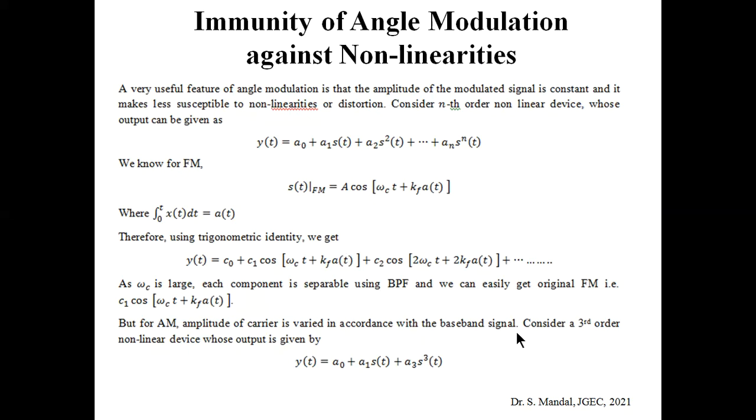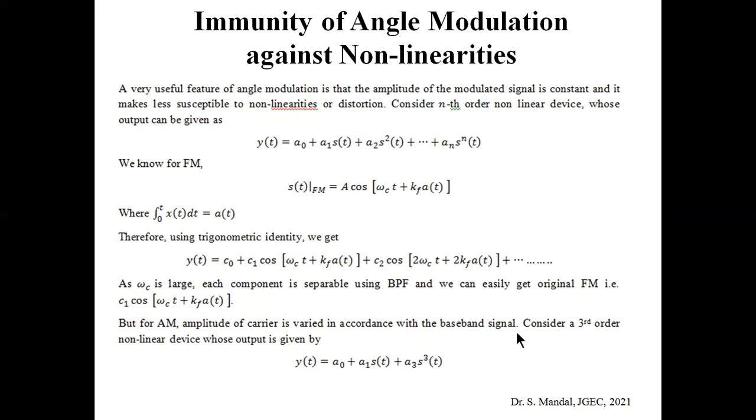Now we are dealing with another important topic, the immunity of angle modulation techniques against the non-linearity of the device. A very useful feature of angle modulation is that the amplitude of the modulated signal is constant, which makes it less susceptible to non-linearities or distortion.